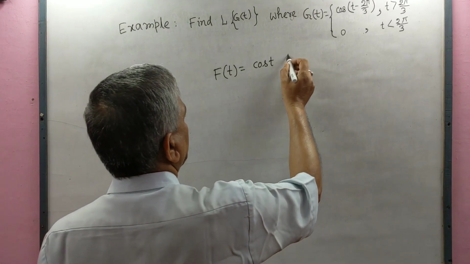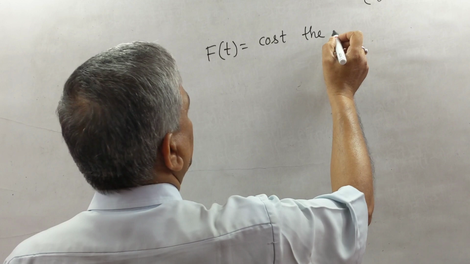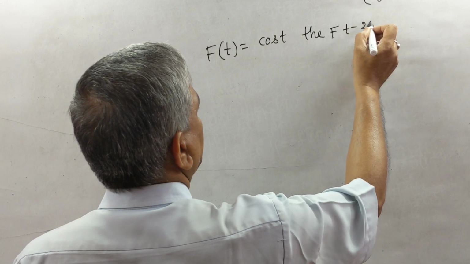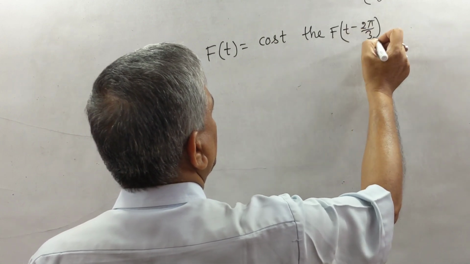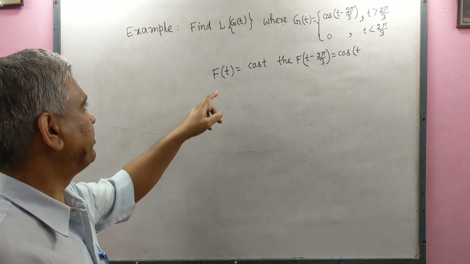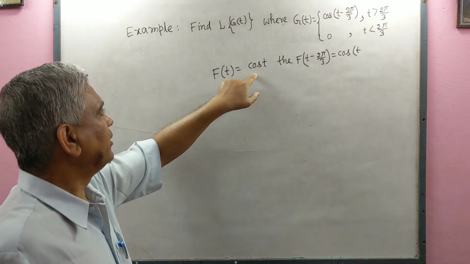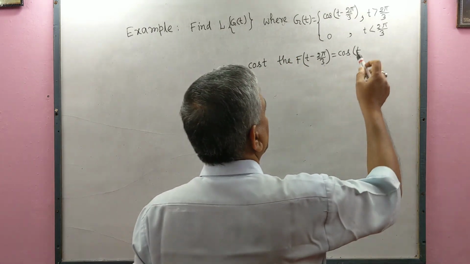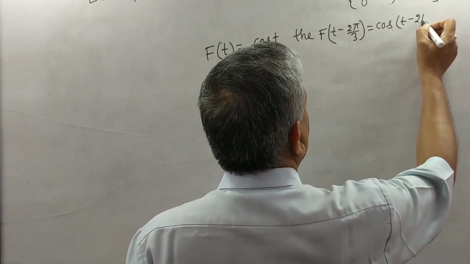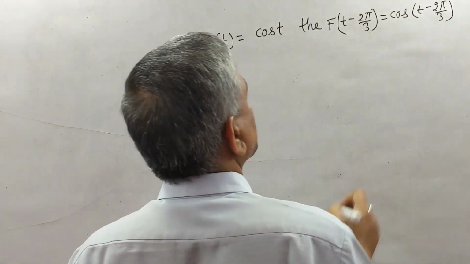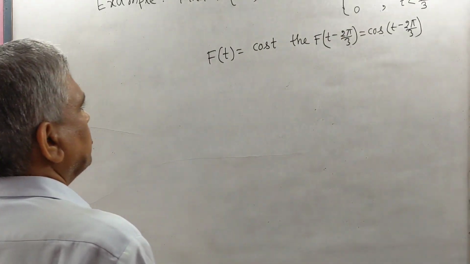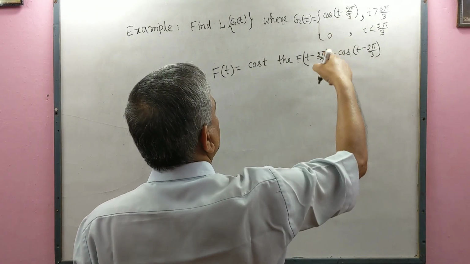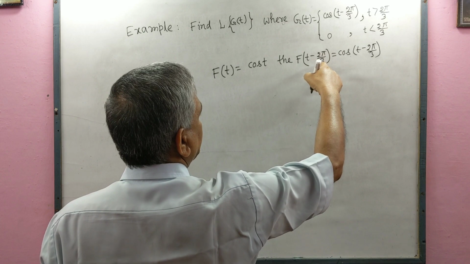Then f(t minus 2 pi by 3) equals cos(t minus 2 pi by 3). So here g(t) equals f(t minus a), with a equal to 2 pi by 3.